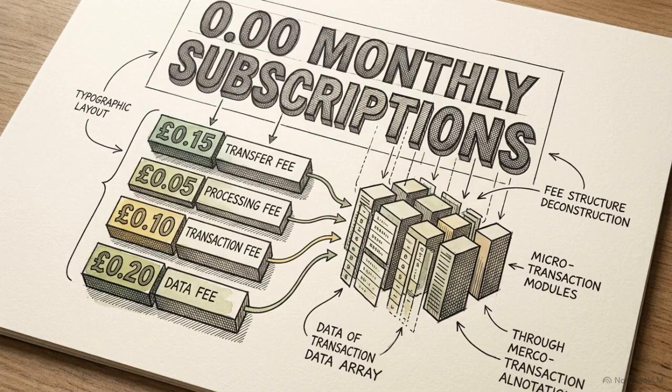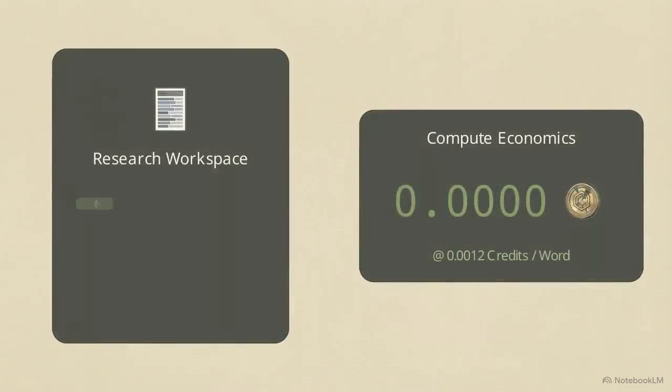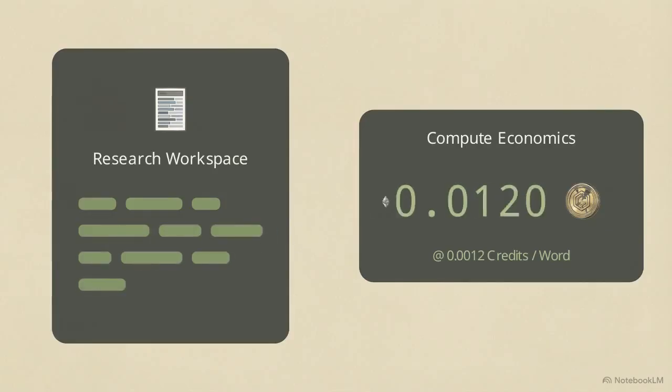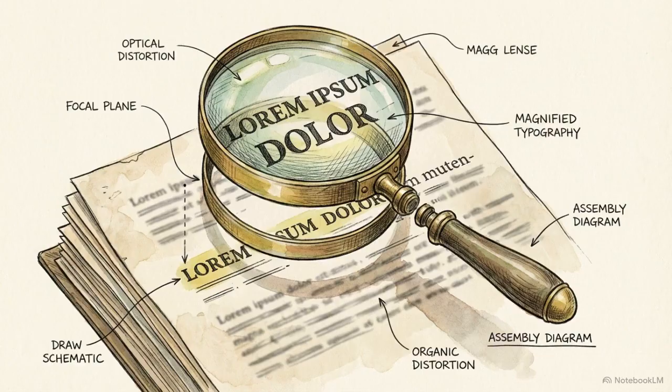This workflow relies on a micro-transactional compute model, abandoning monthly subscription tiers. Generating a full autonomous multi-agent document costs exactly 1 base credit, or 9 rupees. For revisions, the system uses a double decimal tracking architecture to calculate server costs instantly. Contextual edits track directly to the highlighted text, costing 0.0012 credits per word. You only pay for the specific words generated during a revision.